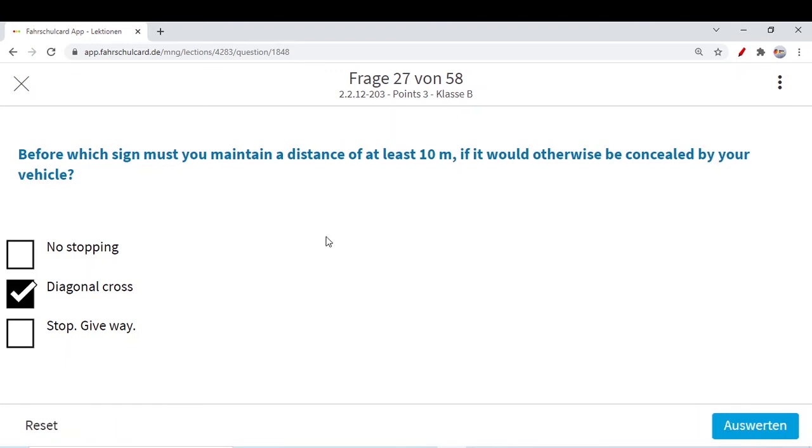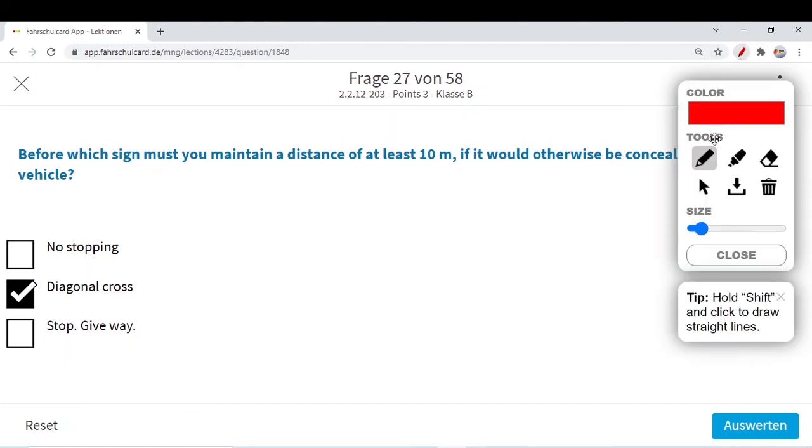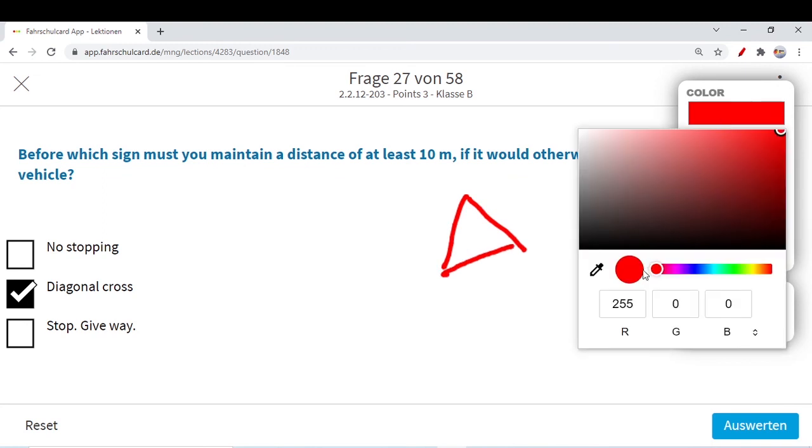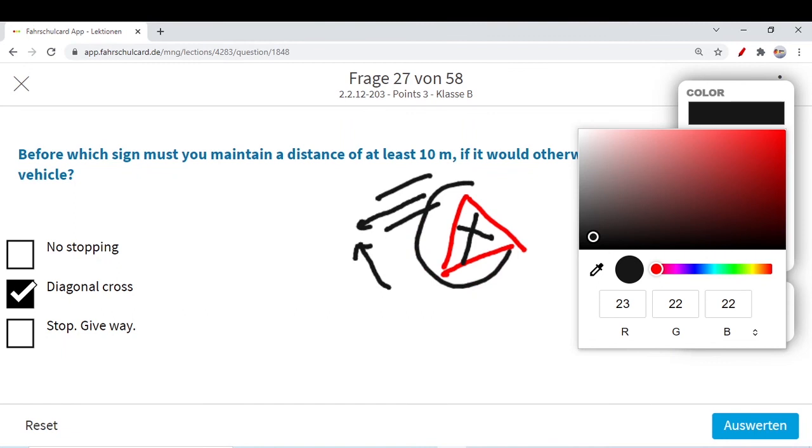Diagonal cross, you remember this diagonal cross, it could be San Andreas cross. If you remember from our previous questions, that was for the rule right before left. We have seen a traffic sign which was like this. I will change the color over here to black so that you can easily remember. There was a sign like this, diagonal cross. What does it mean? That there is a narrow road coming from right or coming from left, and you have to be very careful about the right before left rule over here. So it was an indication of a narrow road.